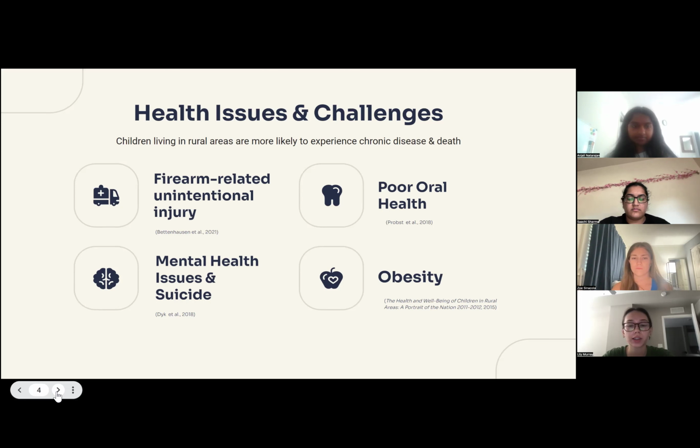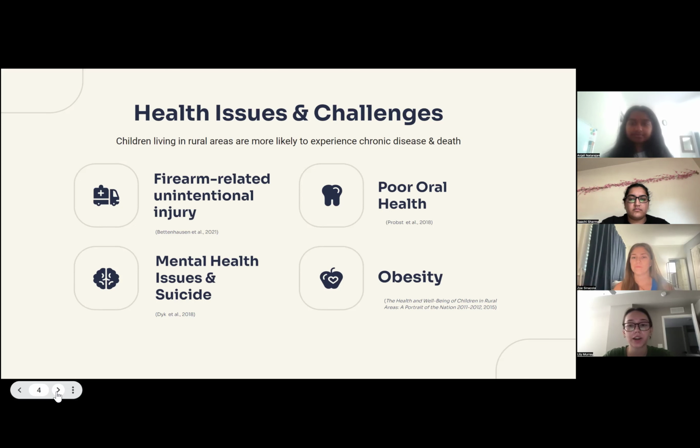They are much more likely to have healthcare issues related to firearm injuries. This may be due to easy access to firearms, which may be more necessary in rural areas for protection and livelihood. Rural children are also more likely to experience mental health issues, such as depression, and they are also more likely to commit suicide. They are more likely to experience oral health issues as well.